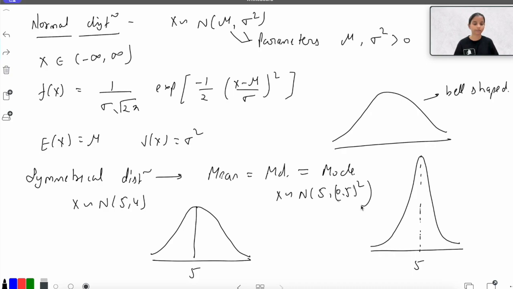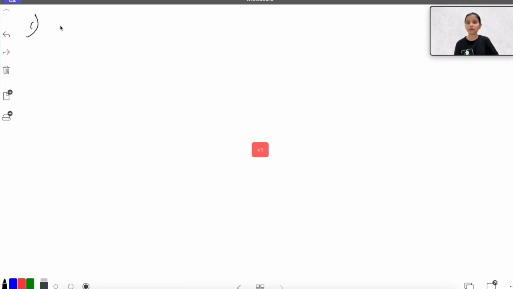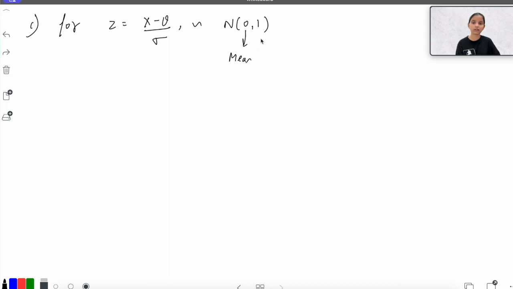So this is about the normal distribution: the center would not change, but if I change the variance, the spread of the normal distribution would change. Now let's talk about the standard normal. For z, which is equal to x minus mu by sigma, z would follow normal 0 comma 1, where the mean is 0 and the variance is 1. That is my standard normal distribution.